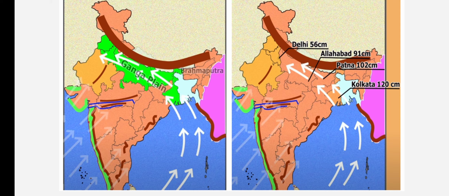During this particular season, Kolkata receives about 120 centimeters of rainfall, Patna about 1 or 2 centimeters of rainfall, Allahabad 91 centimeters, and Delhi 56 centimeters of rainfall.